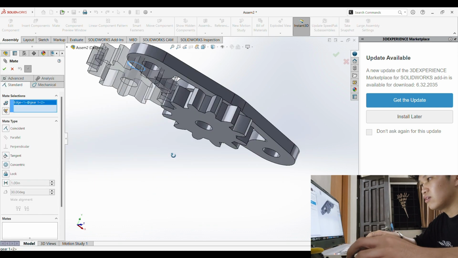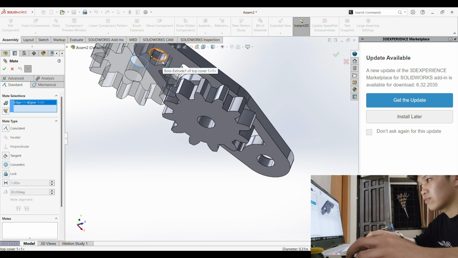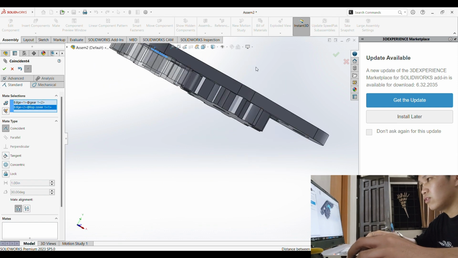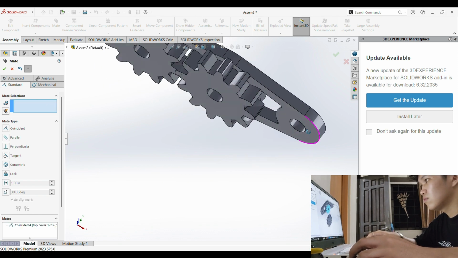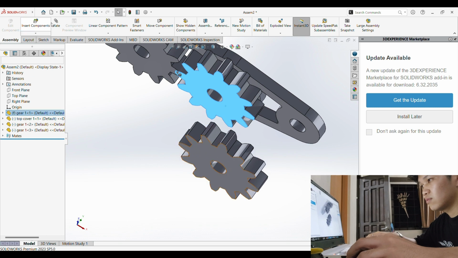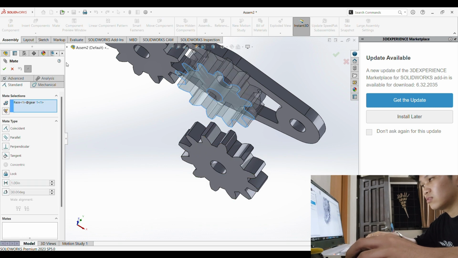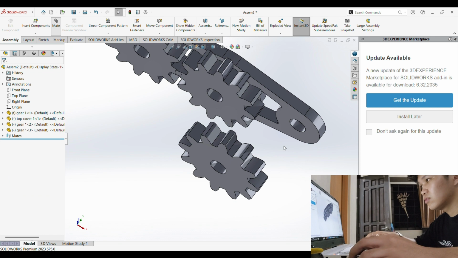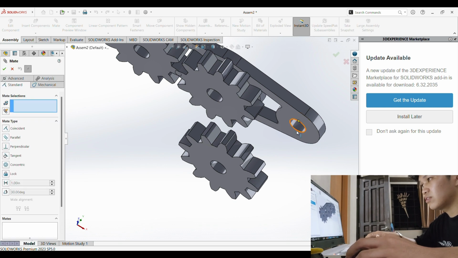Now we're gonna add another one. So we have to mate it. Just click this one and this one. There we go. Now we all have our 3 gears.